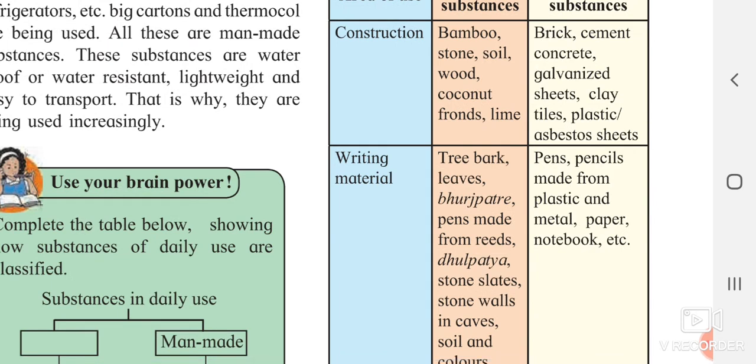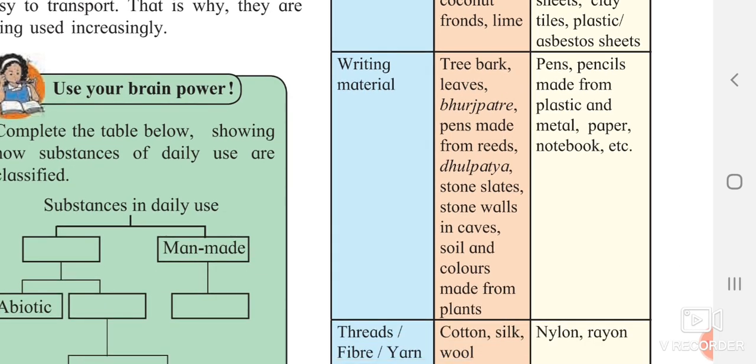For writing material, earlier the people during the king's rule, they were using bhoj patra, the tree barks, leaves and the pen made from the stem, or you can say the bark of a plant. And earlier they were doing stone walls also, they were carving it, they were using the colors which were made from the soil itself. But nowadays you are having the pen, pencil, you are having plastic pens also, you can use your notebooks for writing purpose.